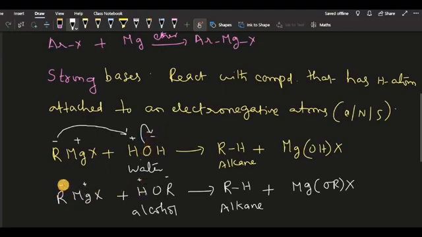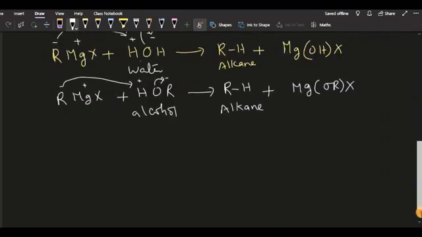Likewise, the same concept happens: the alkyl group of the Grignard reagent takes H plus of water, and the pair of electrons between hydrogen and OR in alcohol converts into OR minus. So this is the generalization.